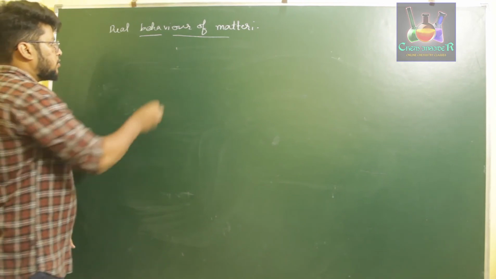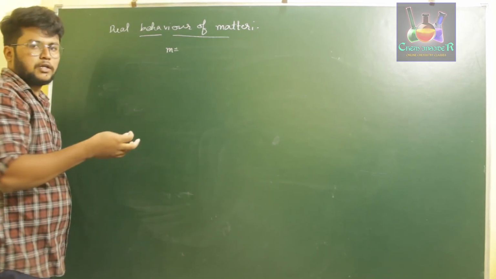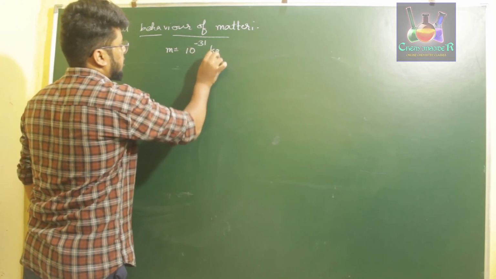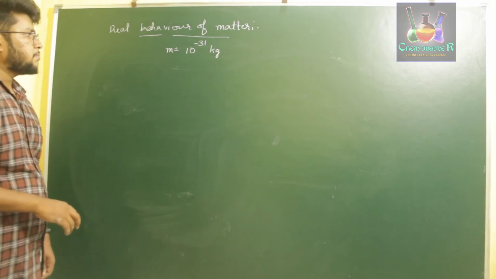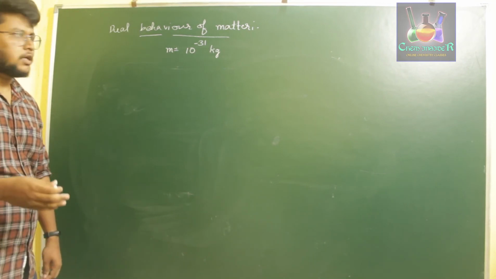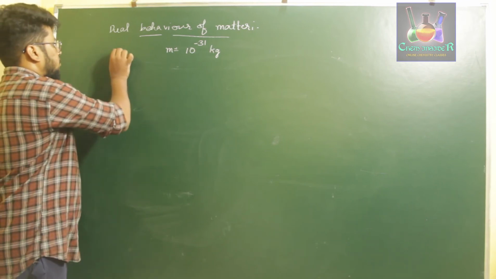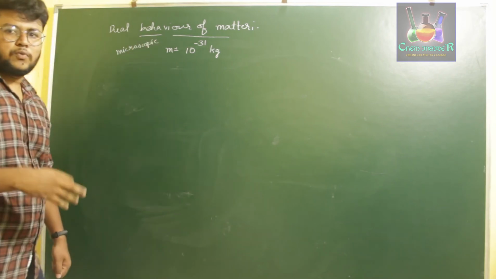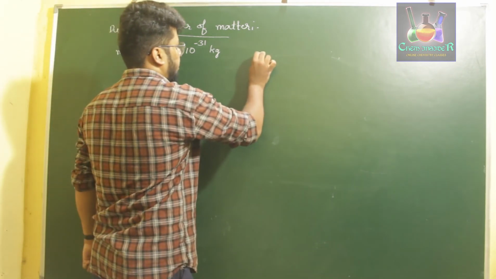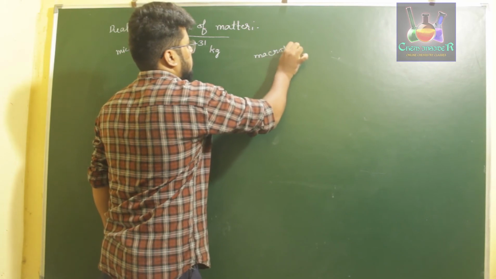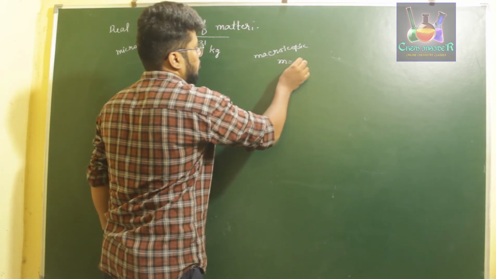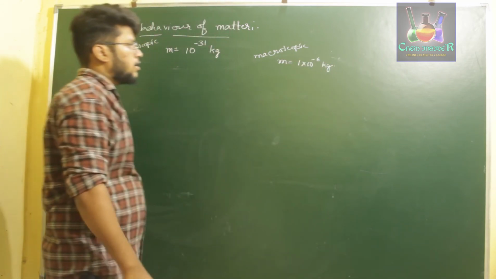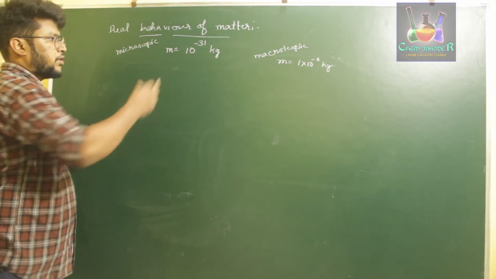For a microscopic object, let us say I am taking a particle of mass 10 power minus 31 kg. So that will be the mass of an electron range. So a particle of mass 10 power minus 31 kg, this is for the microscopic level. And now I am considering one more object of macroscopic level, whose mass is equal to 1 into 10 power minus 6 kg. So this is about the masses of two different particles.